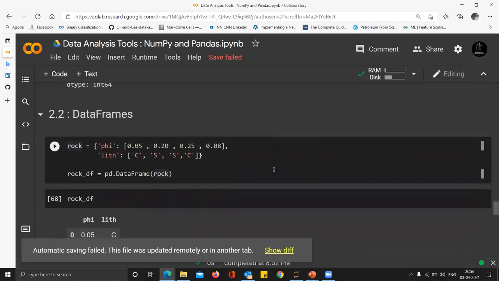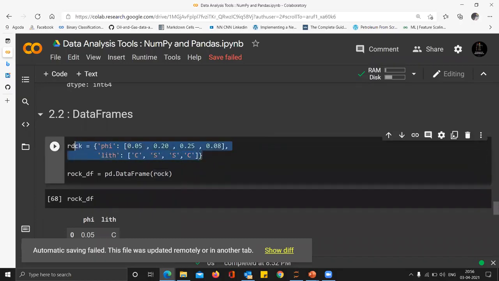Suppose I have this data from the last lecture. Suppose I have the rock data. I have the porosity, and I've stored it in a dictionary. So I have a list of data. Now that I know NumPy arrays, I can also use a NumPy array rather than a list. But you can see I have stored 0.05 as the porosity of my first rock sample, and it just goes on.